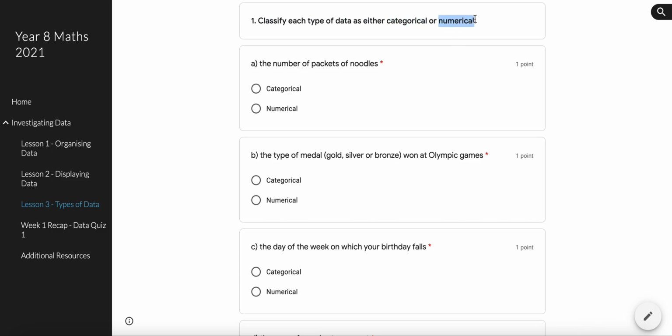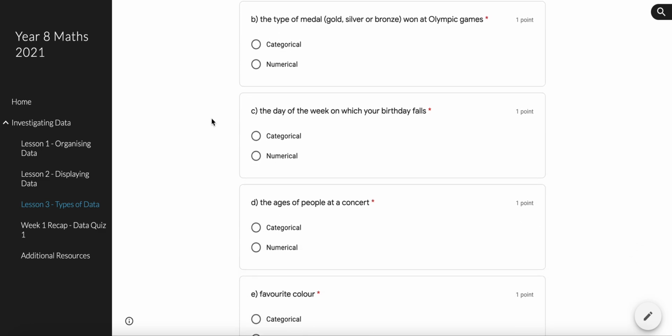Numerical data, however, is data that deals with numbers. Anything that you're counting or measuring is going to be numerical data. And numerical sounds like numeracy. It's in the word. Numerical means numbers. Okay, so the number of packets of noodles, the key there is number. So it's going to be numerical because it's the number of packets of noodles.